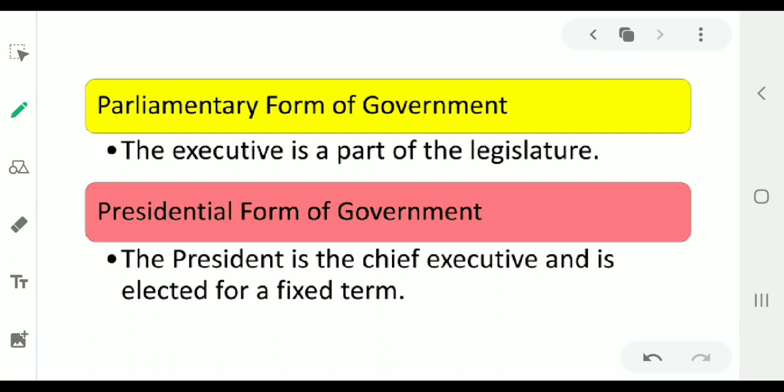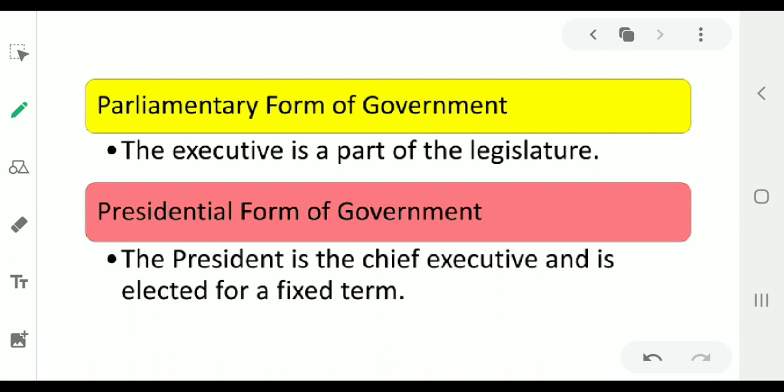Then the next one is your parliamentary form of government. In this form of government, the executive is a part of the legislature and he is responsible to it. If the prime minister loses his or her majority, the government has to resign. So India is also an example of parliamentary form of government.